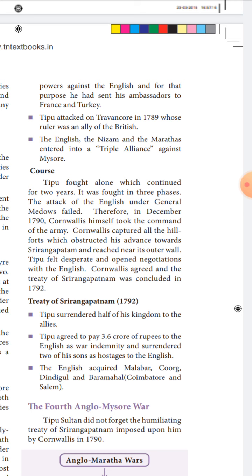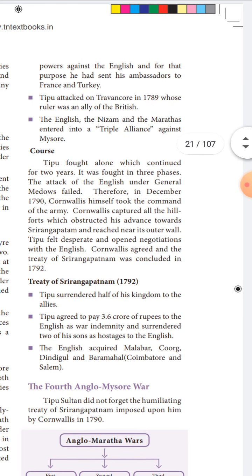During that time, the British formed an alliance with the Marathas and the Hyderabad Nizam against Tipu Sultan. That was the British plan. Now, what was the course of the Third Anglo-Mysore War?